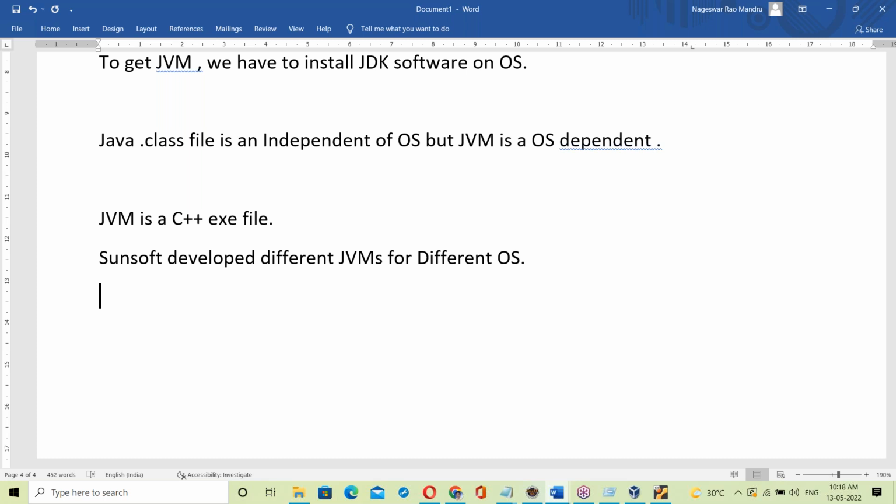For every OS, they developed a separate JVM. So the JVM is OS dependent.